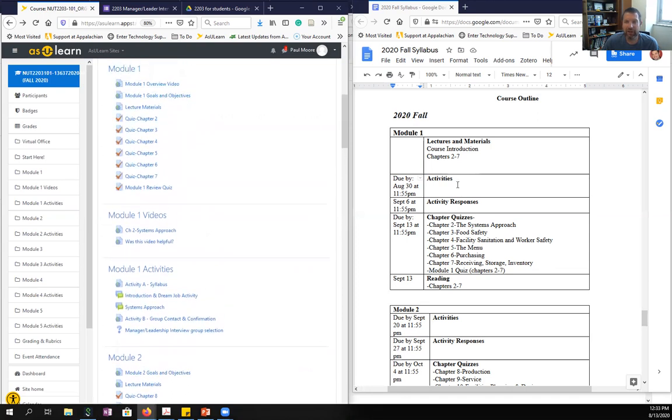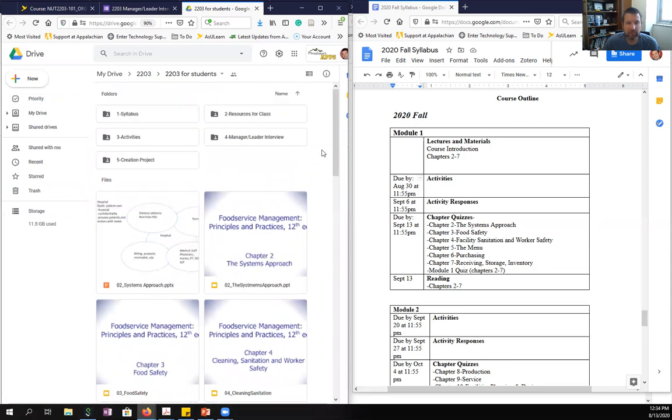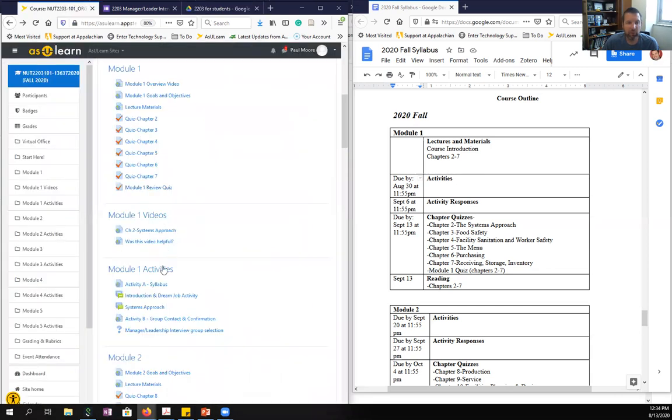If we go back over here, we're covering chapters 2 through 7. We can find all the PowerPoints and materials for that here in Google Drive. Here are the activities. Again, for Module 1, initial activities will be due August the 30th at 11:55.